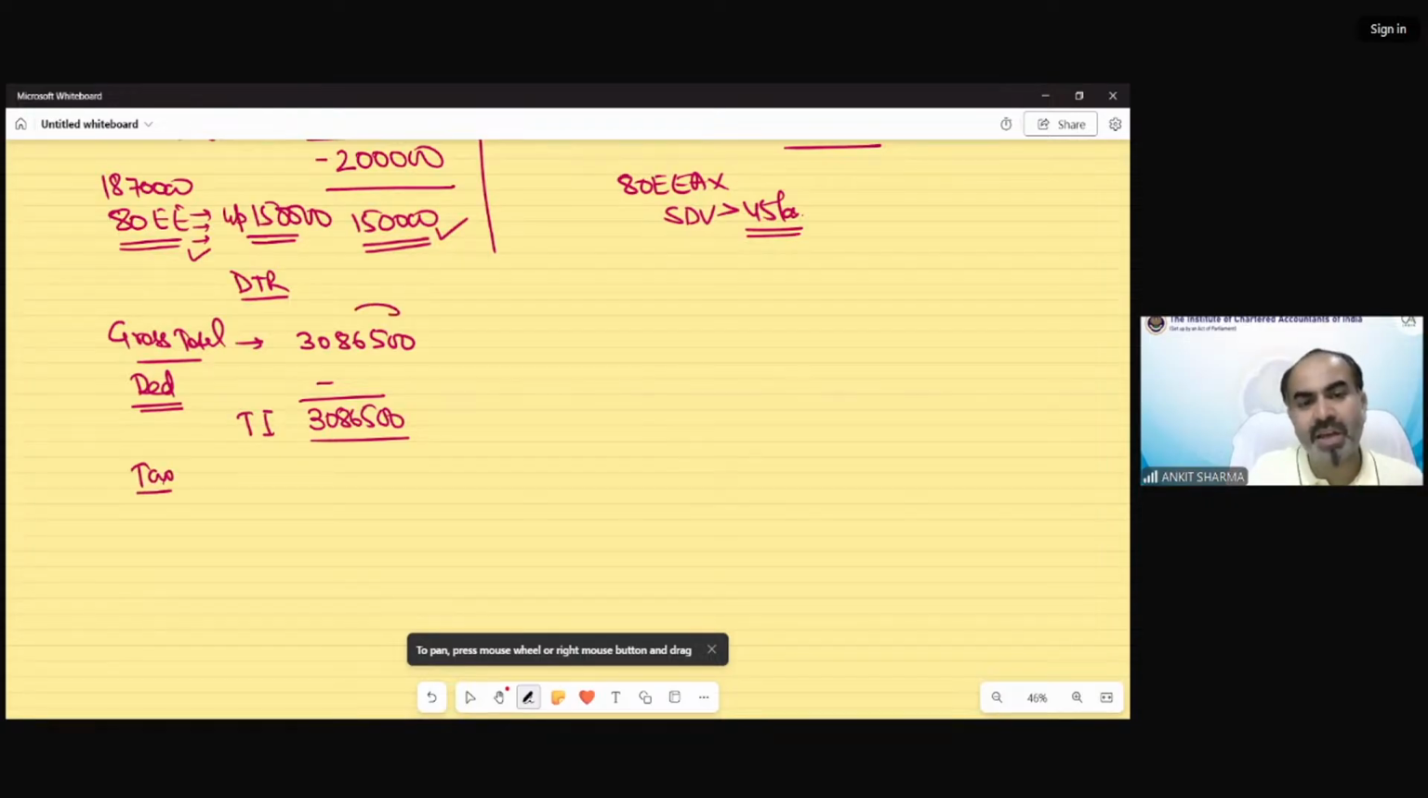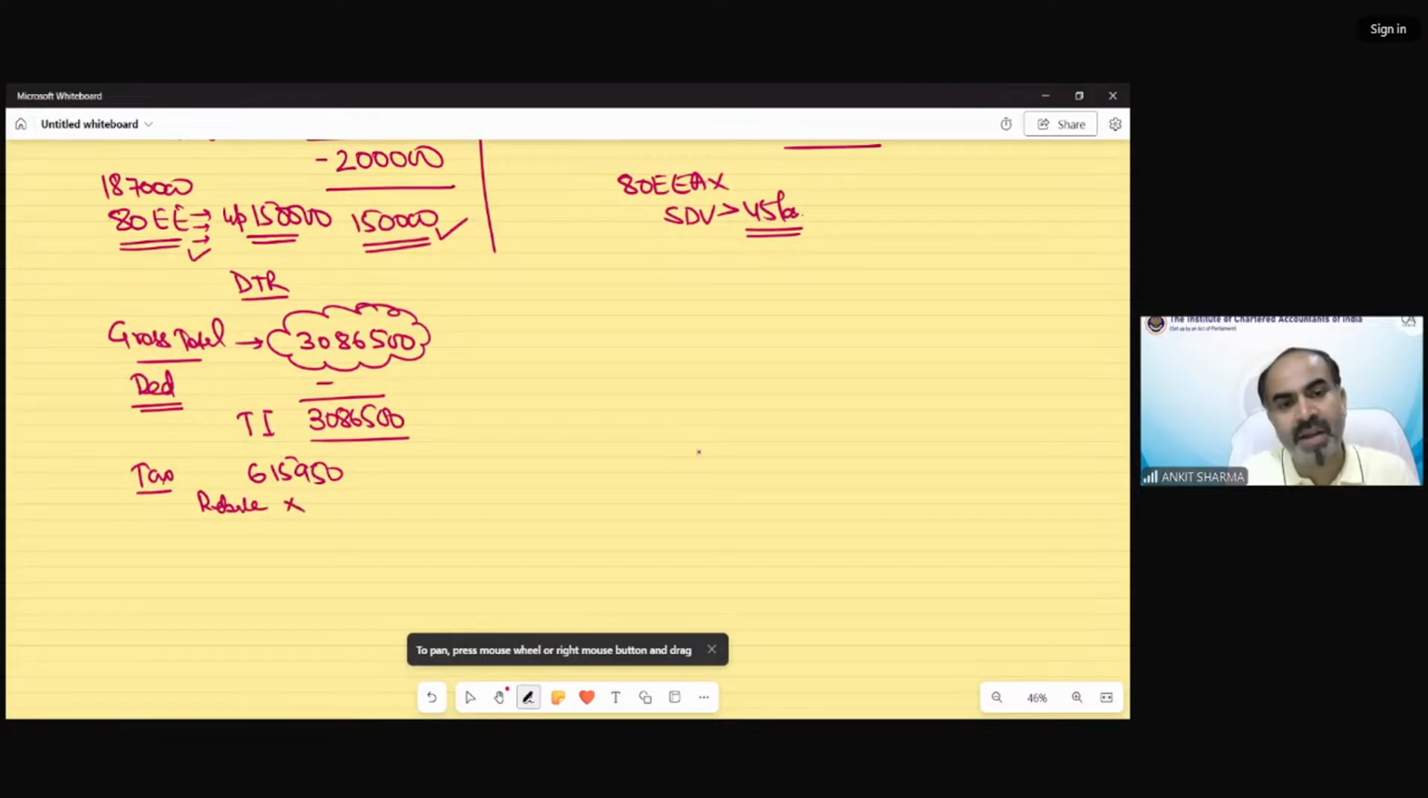Now we have to calculate tax on this as per slab rate. As in my income, no special rate income has been included, this is going to be taxed as per normal slab rate, and the slab rate tax would be 6,15,950 rupees. Would surcharge be applicable? No surcharge, no rebate. Because income exceeds 7 lakh, no rebate, and no surcharge, as income does not exceed 50 lakh, but 4% cess would be there. That would be 24,638.